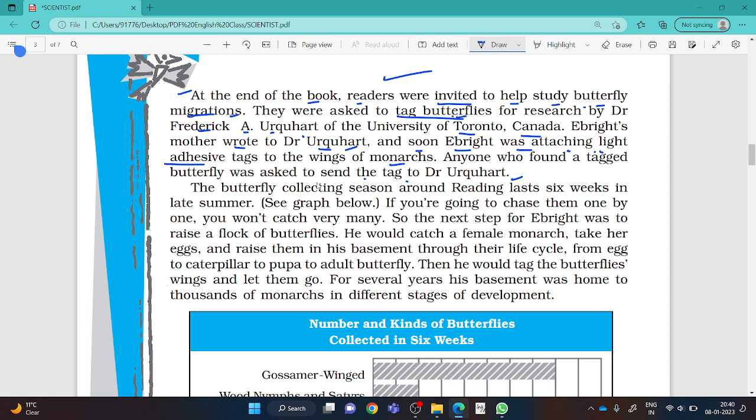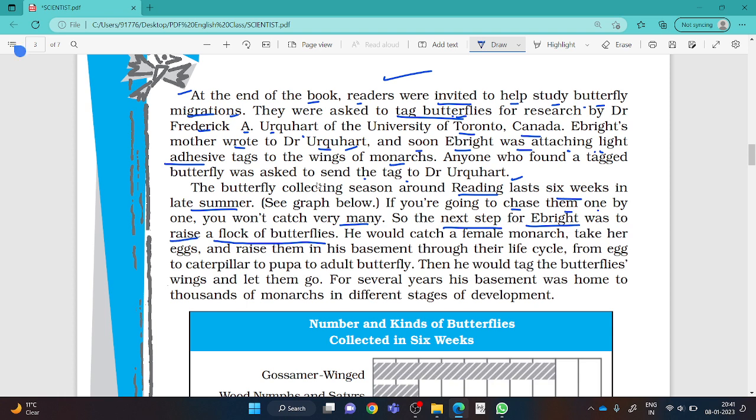The butterfly collecting season around Reading lasts 6 weeks in the late summer. If you are going to chase them one by one, you won't catch very many. So the next step of Ebright was to raise a flock of butterflies. Collecting butterflies became absolutely tedious, boring for him. So he said that I will raise a flock of butterflies.